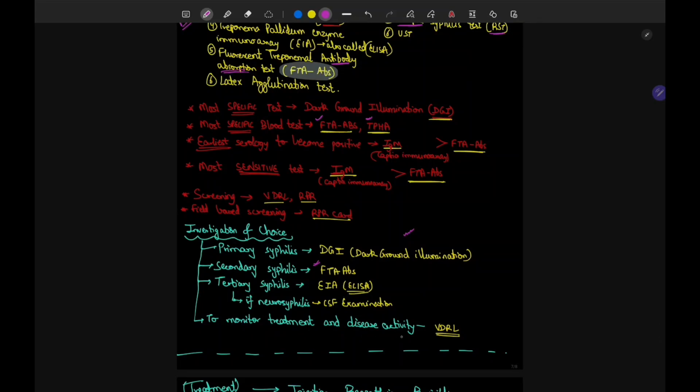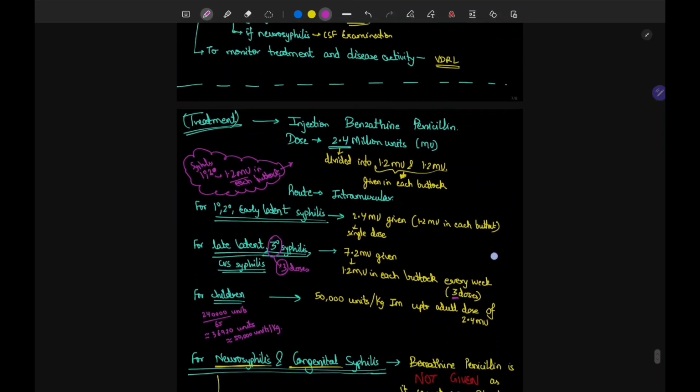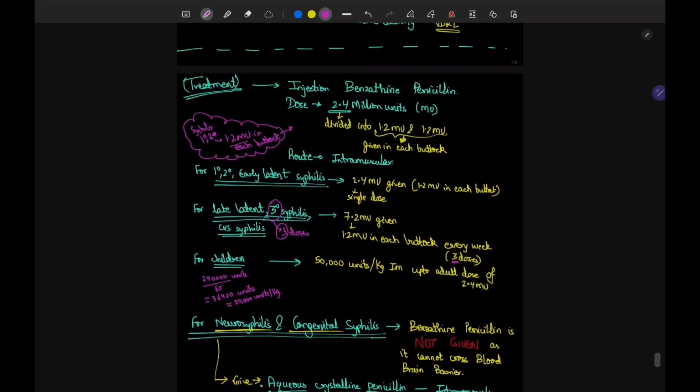And to monitor treatment and disease activity, these screening tests will help. You may do VDRL. Now what's the treatment? This syphilis is very easy to treat. You just have to give injections of benzathine penicillin. The dose will be 2.4 million international units, and this will be divided into 1.2 MU and 1.2 MU. 1.2 MU will be given in one buttock and this will be given in another buttock. So this is the treatment and the route is intramuscular.